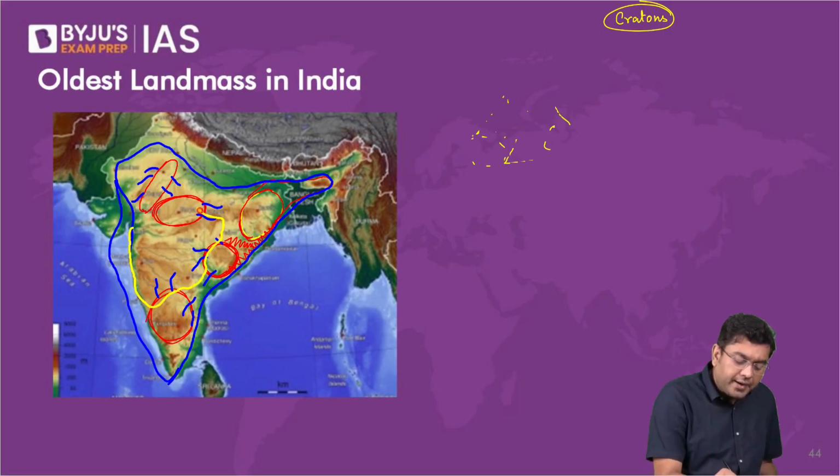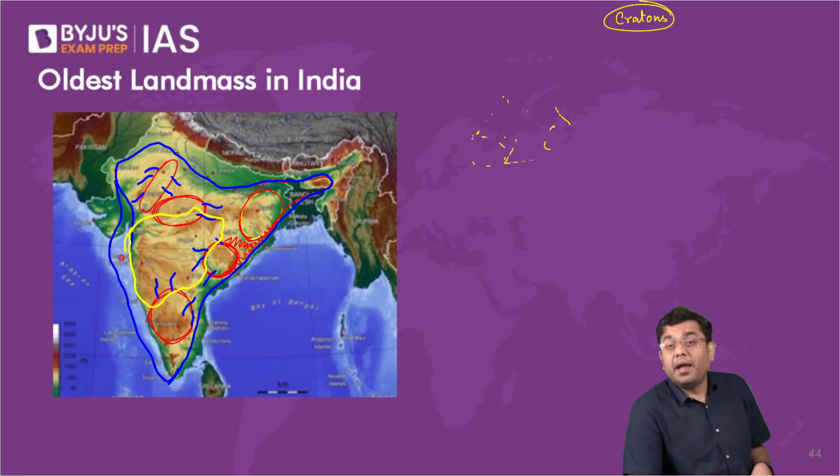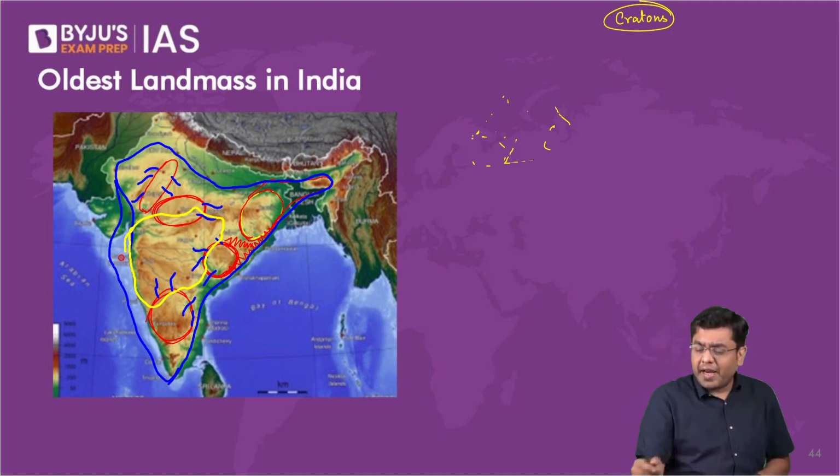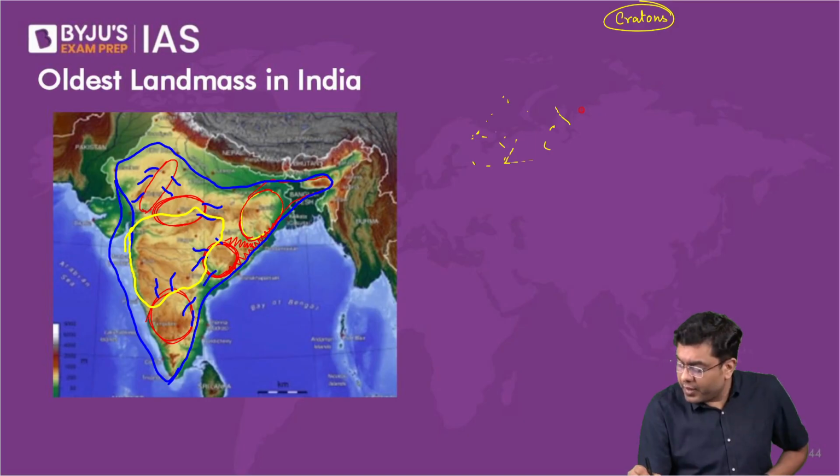In this entirety of the area, the basaltic lava spread out. It spread out over the existing landmass, basically in a kind of layer-like formation.